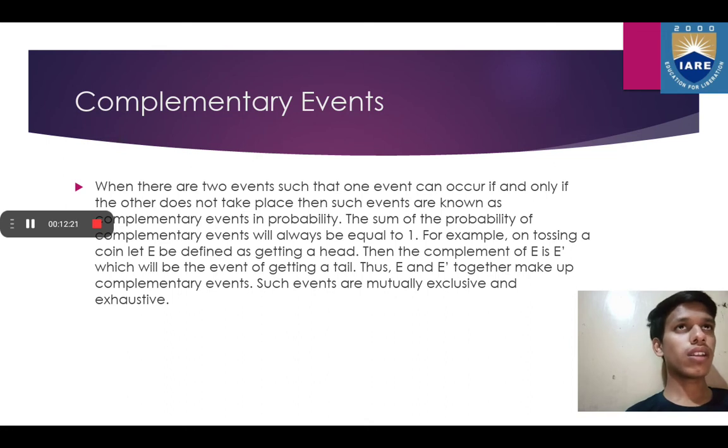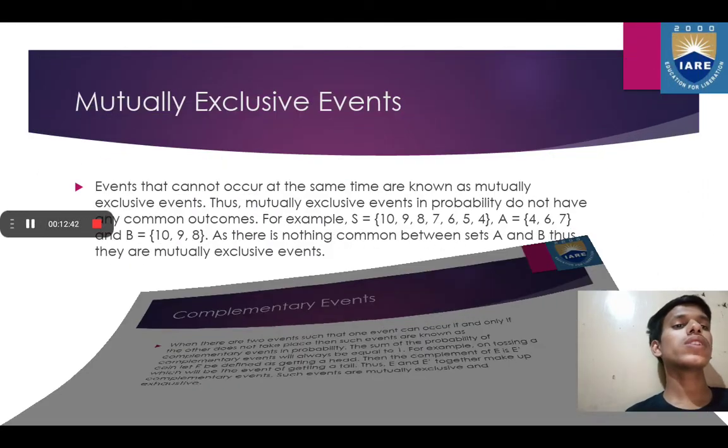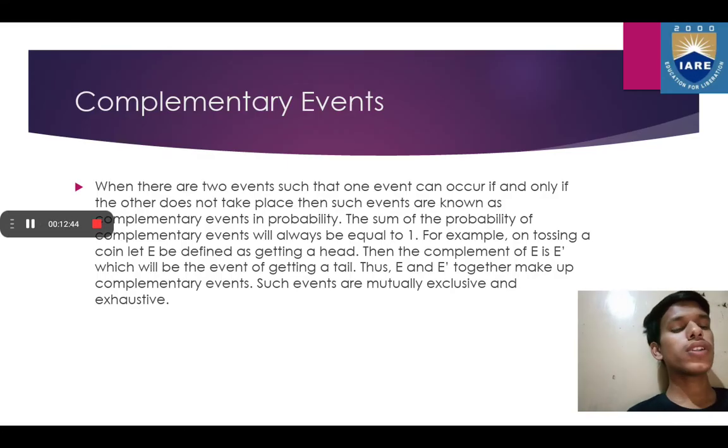So, let us take a complementary event E as getting an odd number when we roll a dice. So the complementary event for E will be E dash, that is getting an even number when we roll a dice. Similarly, we can have multiple examples of complementary events. So in complementary events, we can say that probability of E plus probability of E dash, that is complement of E, will always be equal to 1.